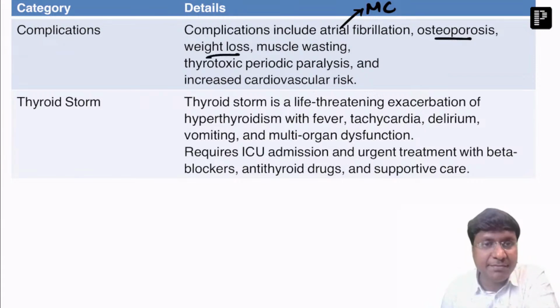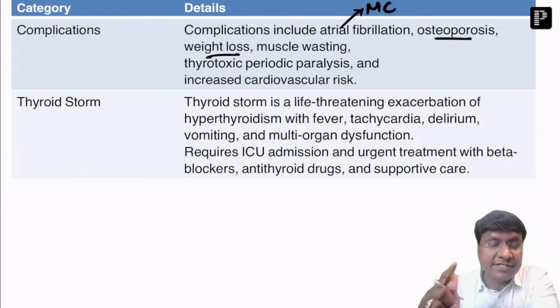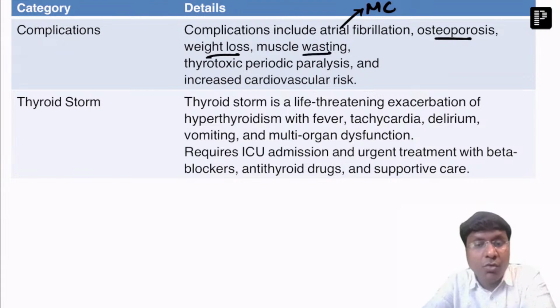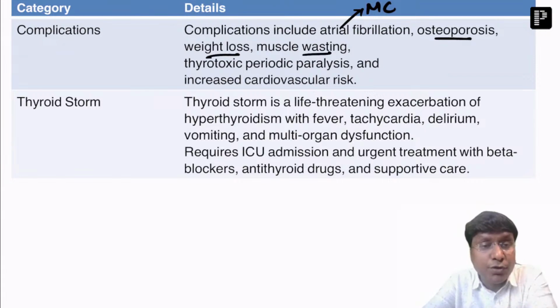Weight loss due to increase in BMR, whereas in hypothyroidism we have discussed weight gain, but here it is weight loss. Then these patients will have muscle wasting. Why muscle wasting? Because thyroid hormone will increase the proteolytic activity, and muscle is made up of protein. So excess thyroid hormone causes excessive proteolysis, resulting in muscle wasting.